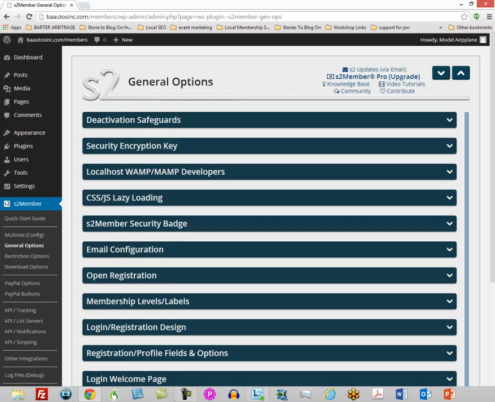Okay, welcome back. Now, what we're going to do now is we're going to go through the restriction options. We're going to go to the next level of options in the menu. As you know, we're just moving down these options. We didn't have to go through the quick start guide.